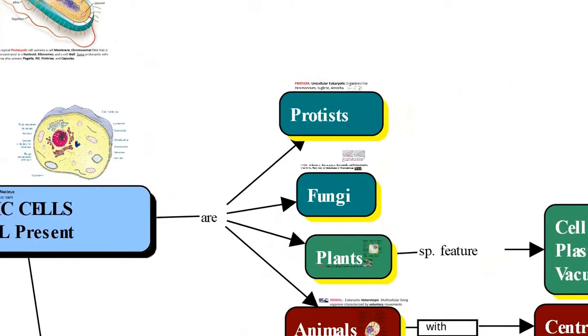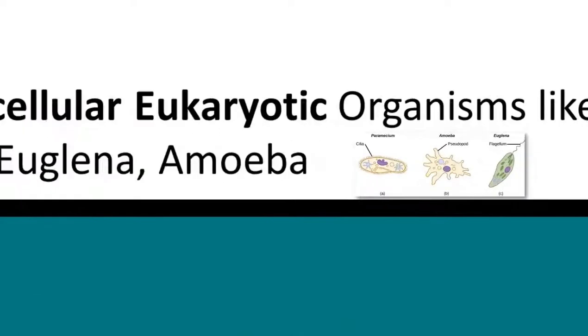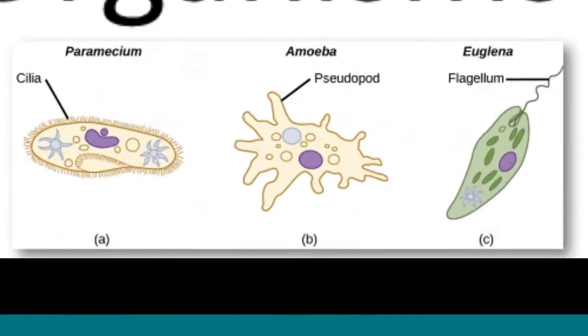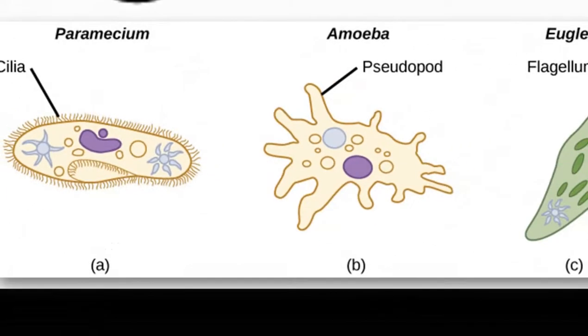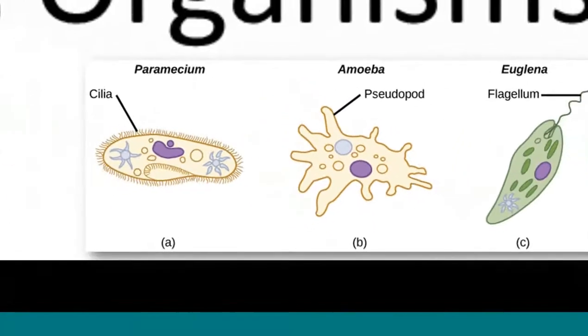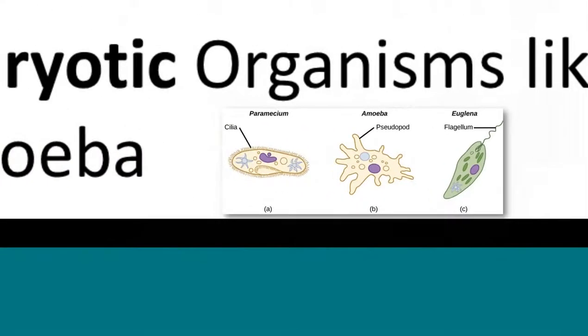In Protista, all the unicellular eukaryotic organisms like Paramecium, Euglena, and Amoeba are placed. Here we can see the nucleus in all these organisms. These are unicellular eukaryotic organisms.